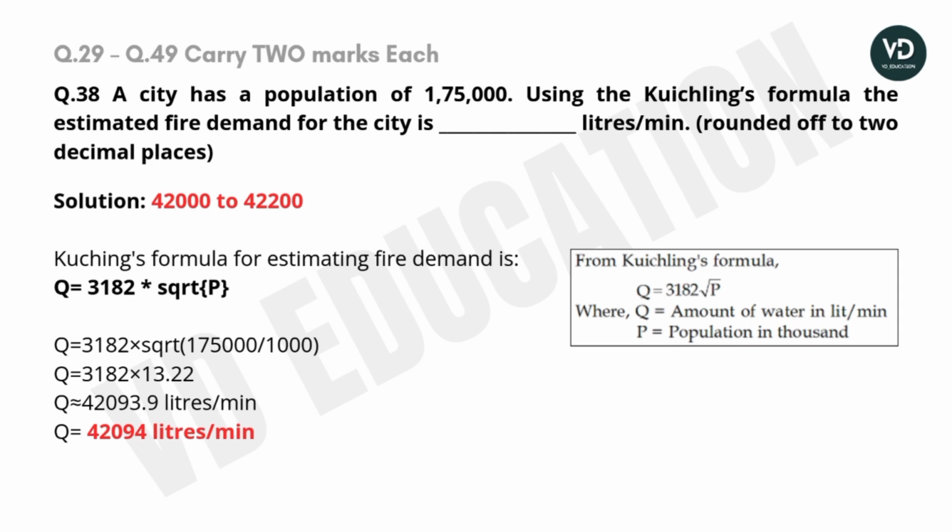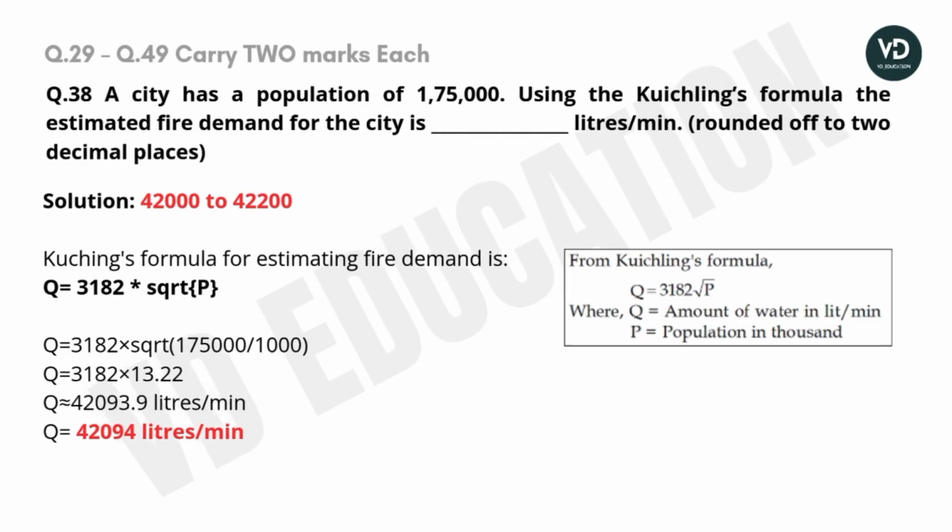We convert this population into thousands by dividing by 1,000, and putting this value in the formula, we get 42,094 liter per minute. So the correct option will be between 42,000 and 42,200 liter per minute.